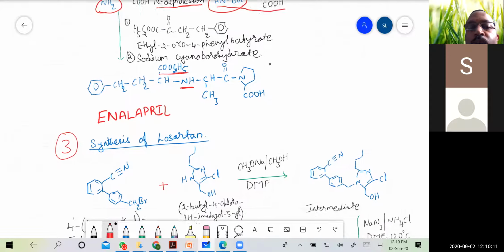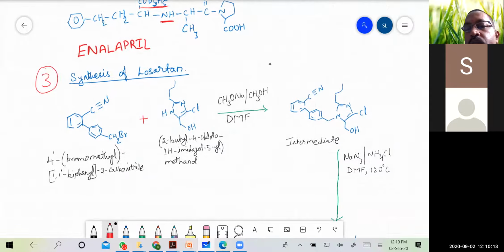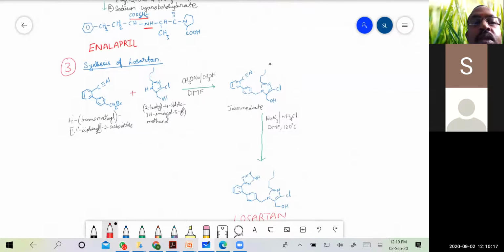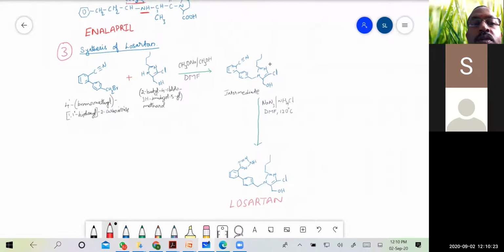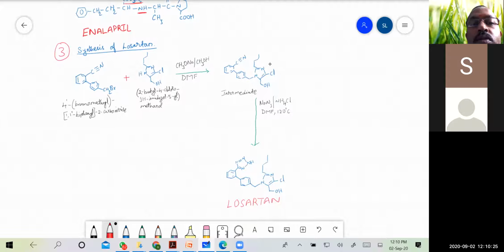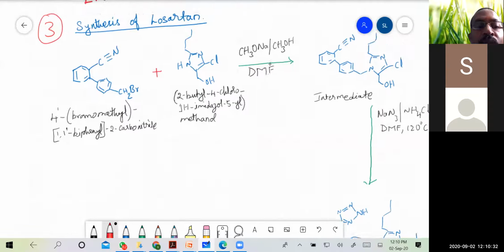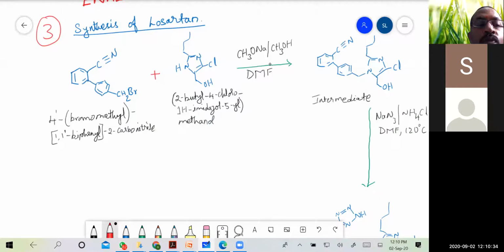Then coming to the synthesis of the third compound, which is an ACE inhibitor, losartan. Okay, so this losartan is synthesized from the starting material 4'-bromomethyl-1,1'-biphenyl-2-carbonitrile.